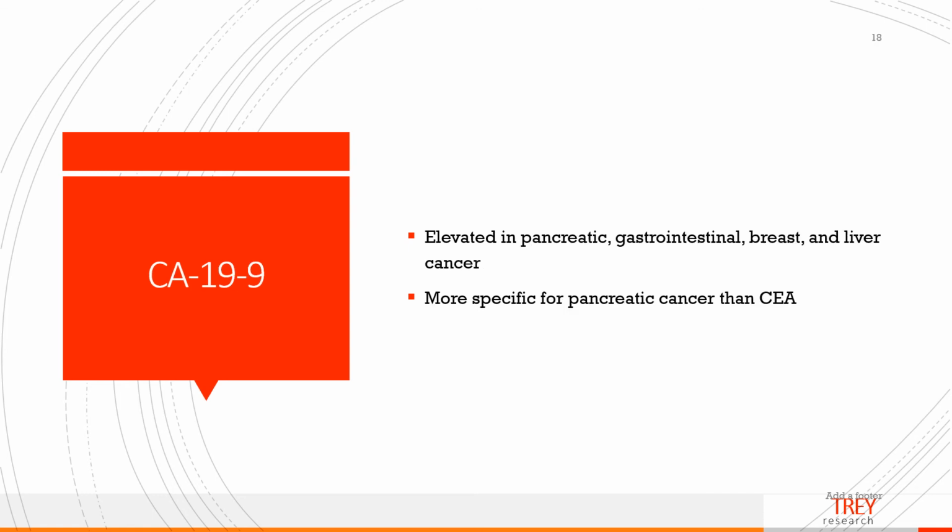Carbohydrate antigen 19-9 is elevated in pancreatic, gastrointestinal, and breast cancers. It's also elevated in liver and colon cancer. It is more specific for pancreatic cancers than CEA.